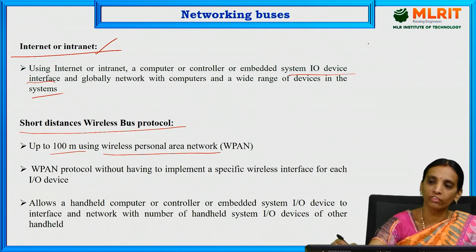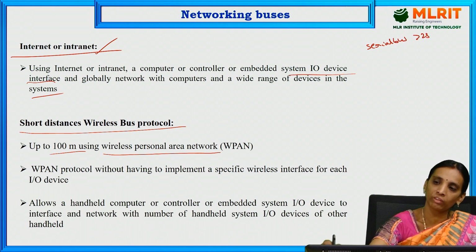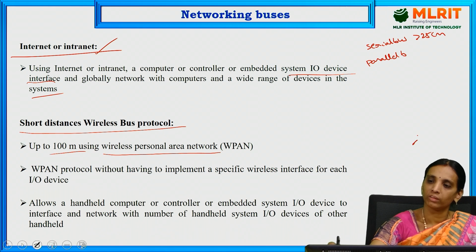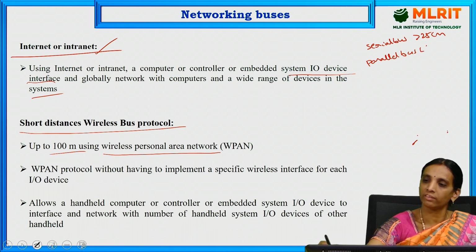As we have discussed already, a serial bus is for distances greater than 25 centimeters, and a parallel bus is for distances less than 25 centimeters.